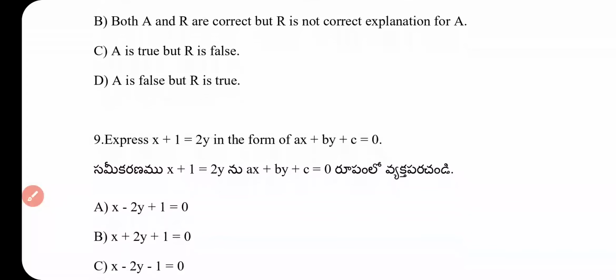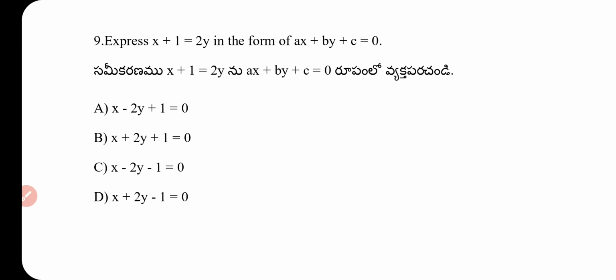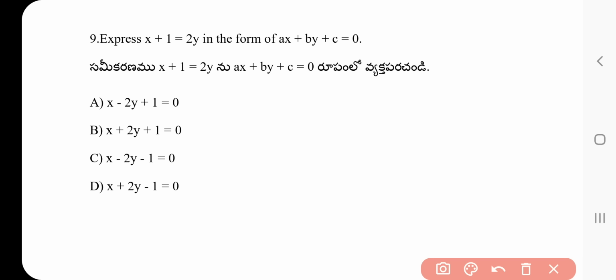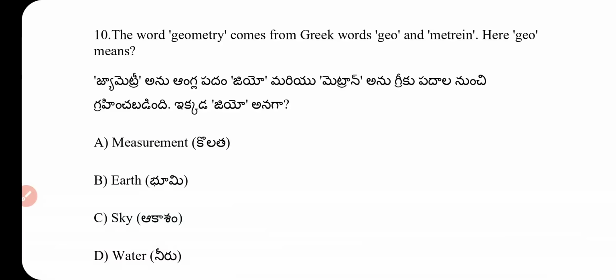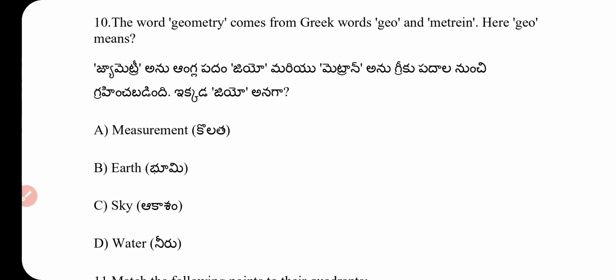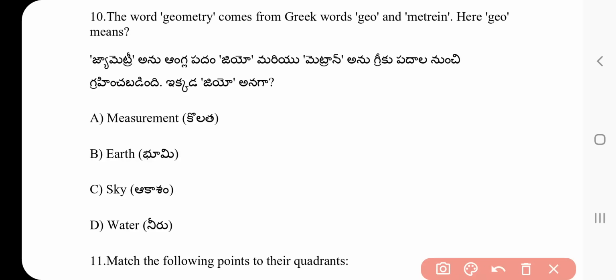Question number 9. Express x plus 1 equal to 2y in the form ax plus by plus c equal to 0. Which one is the correct answer? Correct answer: x minus 2y plus 1 equal to 0. Question number 10. The word geometry comes from the Greek words geo and metrion. Here geo means measurement, earth, sky, or water. Which one is the right answer? Option B, earth.